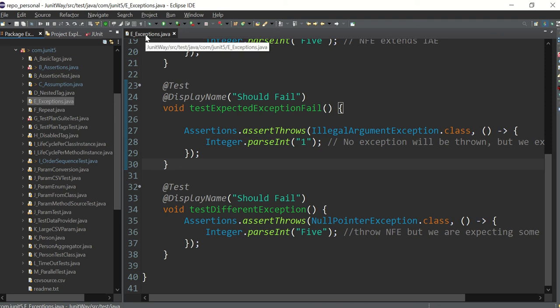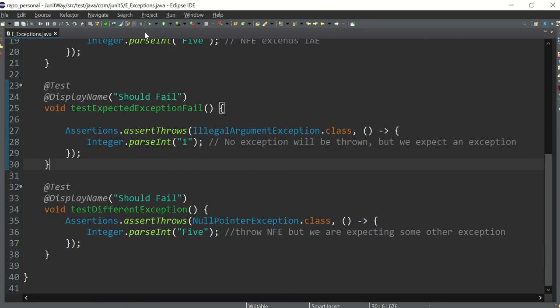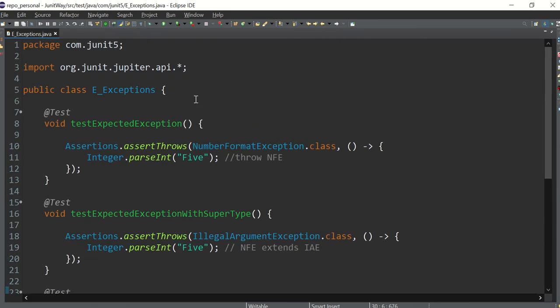And in the last chapter, we have seen the assumptions topic, and this time we will see one more wonderful topic, which is exceptions. How you can handle the exceptions and how you can put assertions on your exceptions. Okay, so let's go.